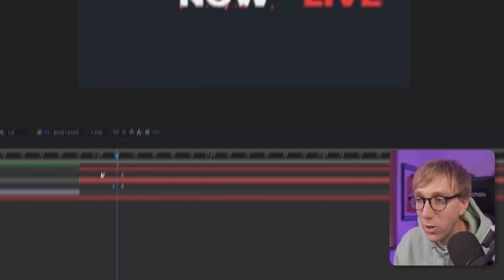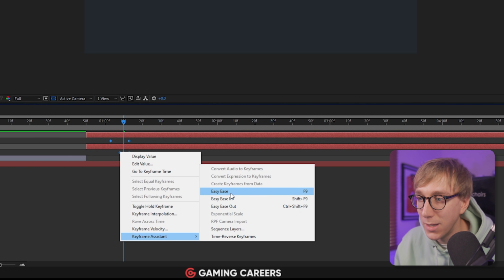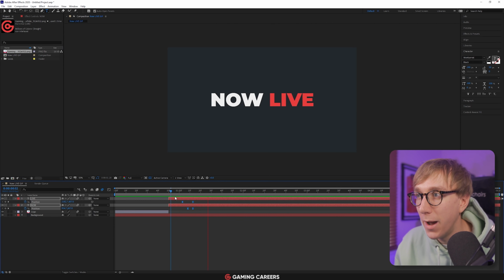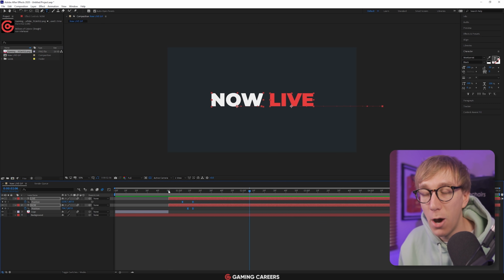Last things that we're going to do is obviously enable the motion blur for both layers. So tick that for both layers, and you can see it adds the motion blur. And then we're just going to easy ease all of these keyframes. So highlight them all, right click, keyframe assistant, easy ease. And now if we play it back, you can see it's much more animated, and we get that nice pushing the word now out of the way.